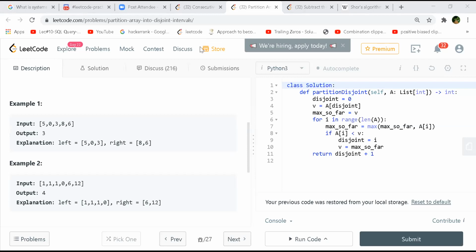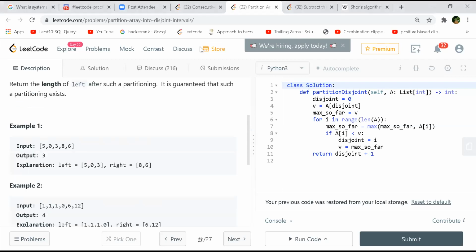So let's make the array. Let's take this example only. Shashank, can you write it for me? I'll just tell. So let's make the left to right array, the left minimum one. Initially it would be 5 only. Then you see a 0, so it would be 0.